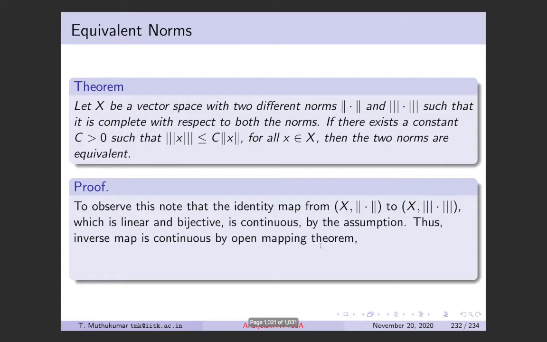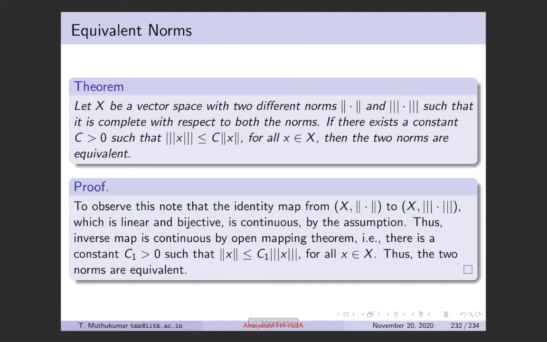So by the inverse mapping theorem that we just proved some time back, the inverse map is continuous by the open mapping theorem. Because you have a bijection, you have an inverse which is linear as always, because the original map is linear. Anyway, the inverse is also an identity map, but it's continuous because it's a surjection, so this identity map is an open map, which means the inverse is a continuous map, right? And the continuity of the inverse precisely means this estimate, which means that the two norms are equivalent.